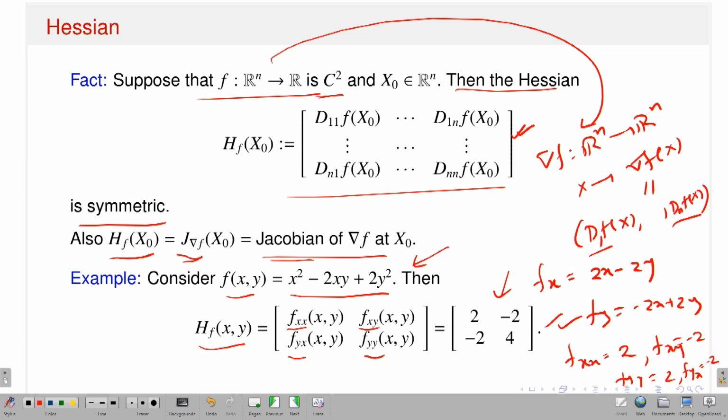So, now what I have done, I have introduced the notion of the symbols C1, C2 and Cn. So, C1 means first order partial derivatives exist and they are continuous, C2 means all second order partial derivatives exist and they are continuous. Similarly, you have Cn, all the nth order partial derivatives exist and are continuous, then I will say that my function is in Cn. Once I have a function from Rn to R, then I can think about my function's gradient of f, which is a function from Rn to Rn.